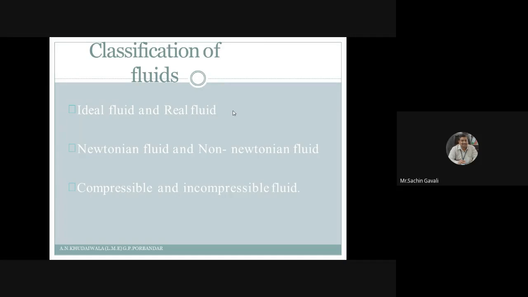And then I have told you about compressible and incompressible fluids. Compressible means the fluids which can be compressed, meaning whose volume can be changed. Those fluids are called compressible fluids. An example is all the gaseous fluids. These come under the category of compressible fluids.